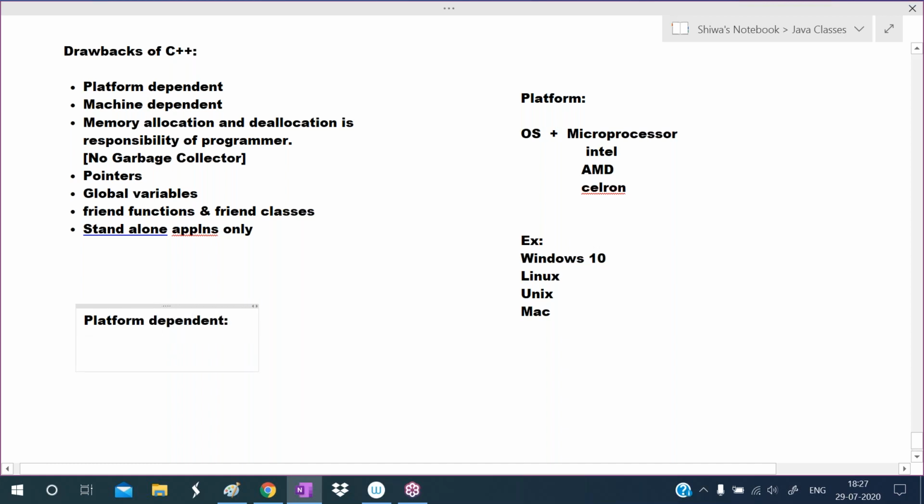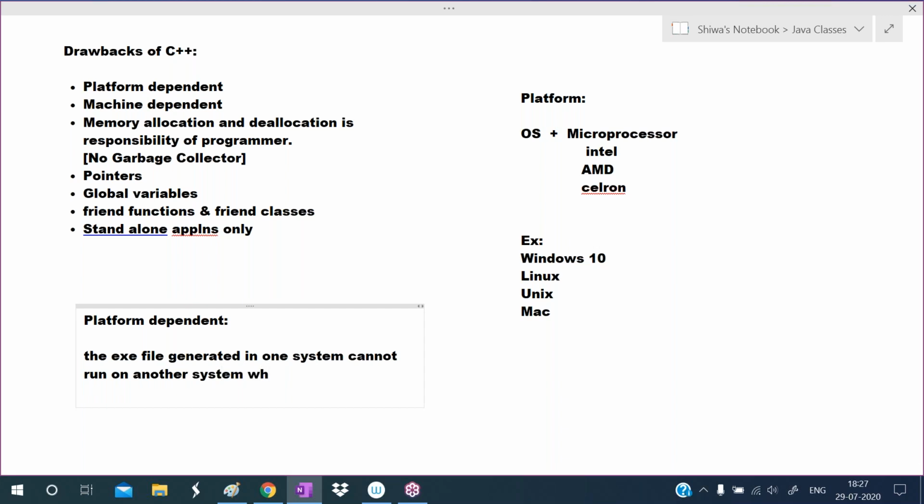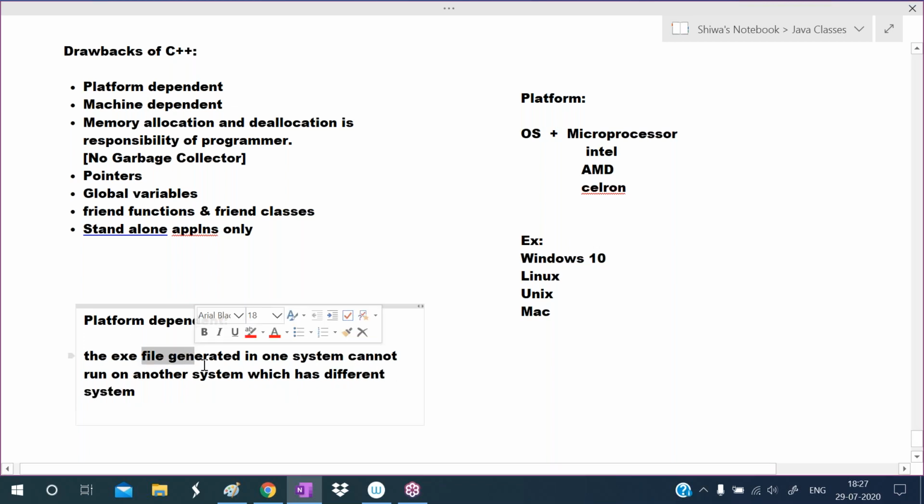Platform dependent means the exe file generated in C++ on one system cannot run on another system which has a different operating system. If the same operating system is there, no problem. If a different operating system is there, we cannot run that exe file.